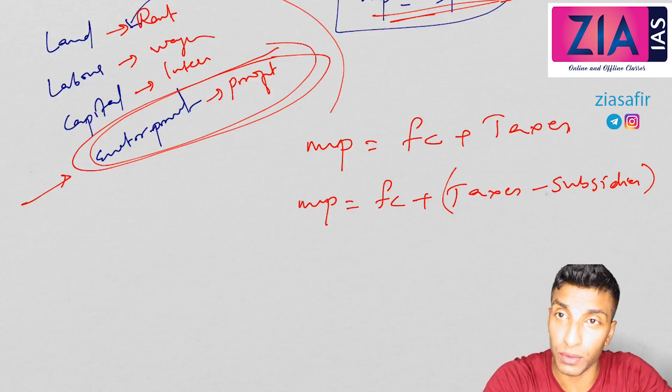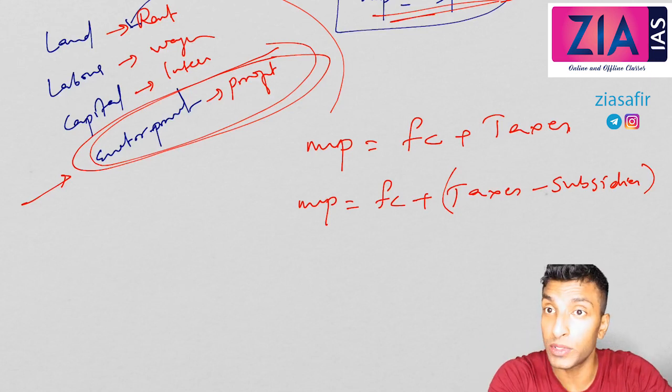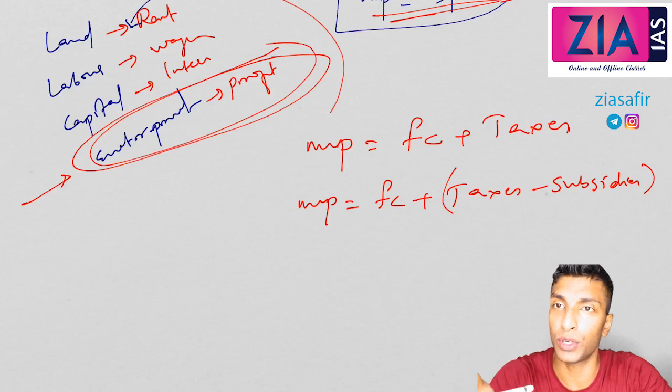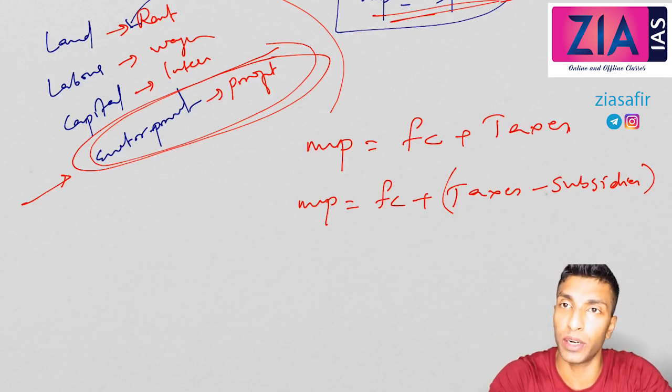Now subsidies are given to whom? Subsidies are given to the firms and the advantage will be passed on to the consumer. Just like taxes are imposed on whom? Taxes are imposed on consumers, or the firms, but they pass it on to consumers. So similarly, the subsidies are given to firms and it will be passed on to the consumer, just like taxes which are imposed on firms and they transfer the burden to the consumer.